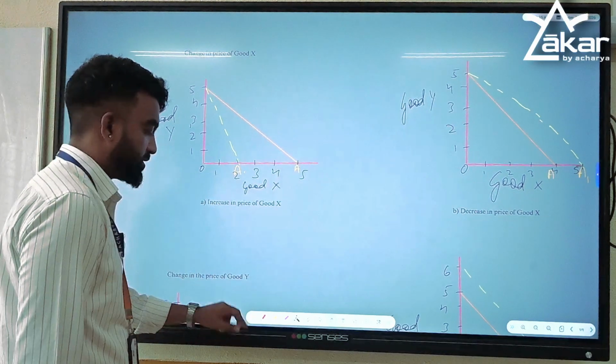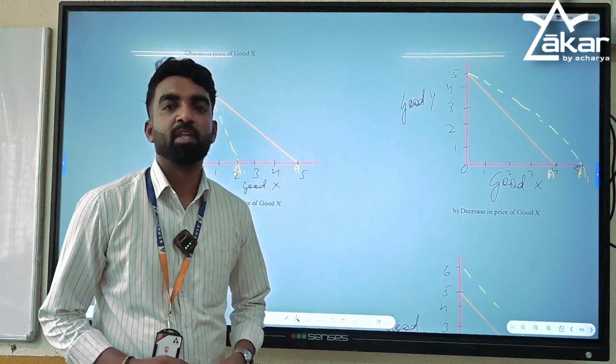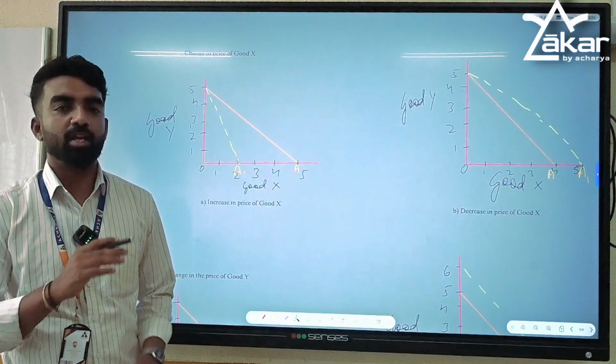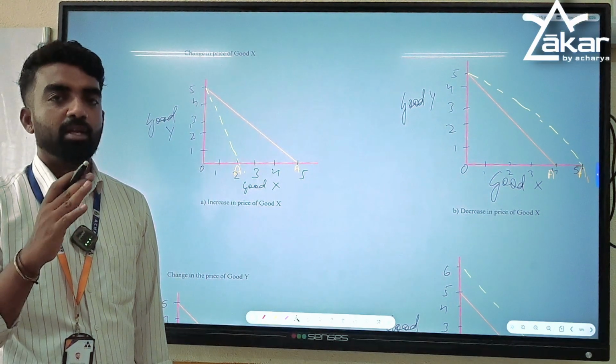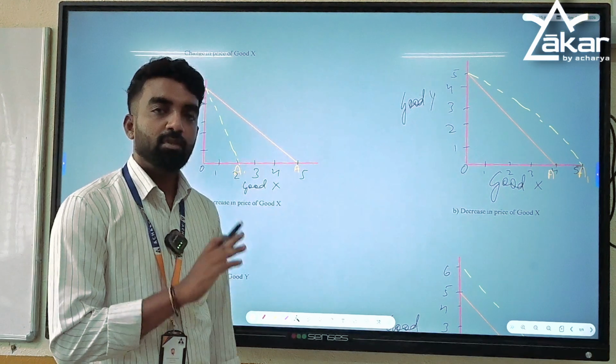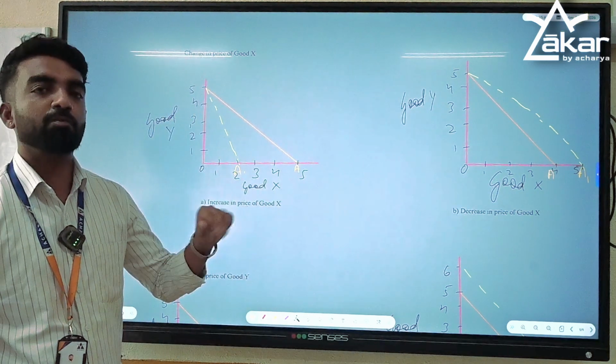Now what is the second constraint for a consumer? Varying prices of goods. Varying means change or fluctuation in the prices of goods. Either it might be increasing or decreasing. Let's say this shows a combination of two goods.